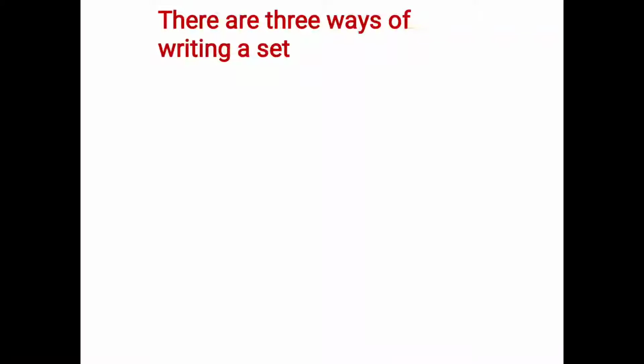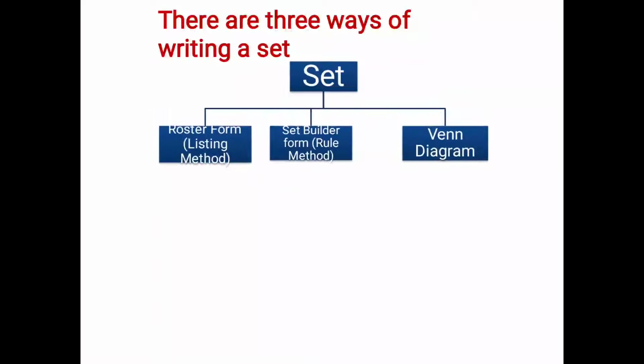I'll proceed further. We have 3 ways to write set. 3 ways are roster form, set builder form, and Venn diagram. Roster form is also called listing method, and set builder form is also called rule method. So instead of roster form and set builder form, if they are asking you listing method and rule method, please don't get confused. Now how to write a set in roster form?